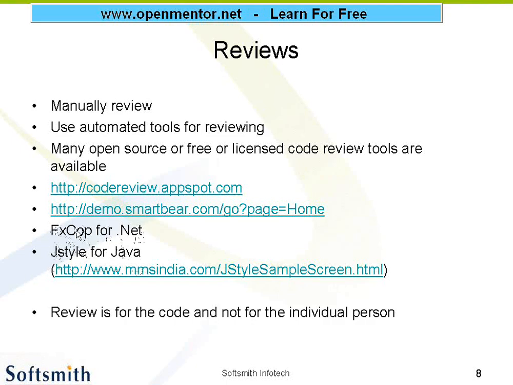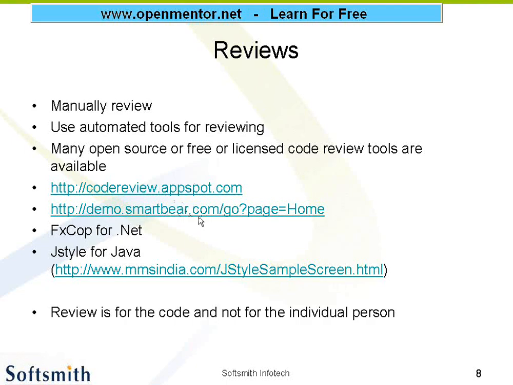That means this FXCOP has the rules designed for .NET syntax. If you submit Java code for this FXCOP, it will not work. Or .NET code for this JStyle, it will not review properly. These two things, code review and demo.smartbear, the SmartBear and the code review AppSpot, these are all generic code review tools. It can be used for any programming language.